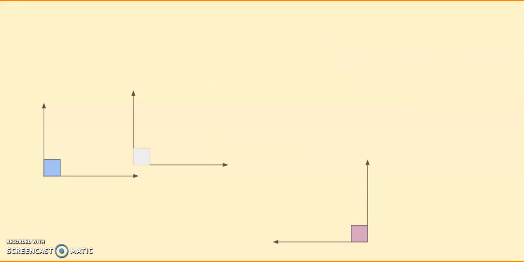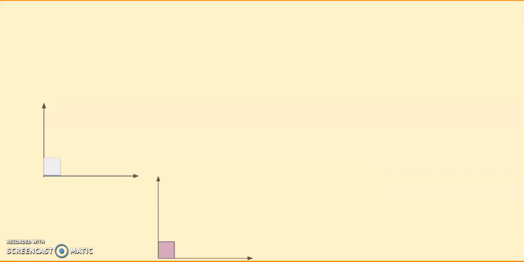I'm just bringing this angle closer to our first angle, and when it is placed on it, it is equal to the first one. Of course, it will be equal because both are 90 degrees. Now let us see the other third angle also. I've just flipped it, and when it is placed, it also coincides with the first 90 degrees angle. It's very clear. All the 90 degrees angles are equal.